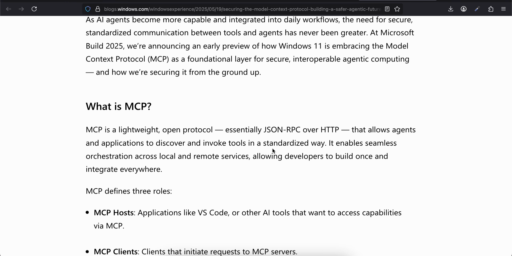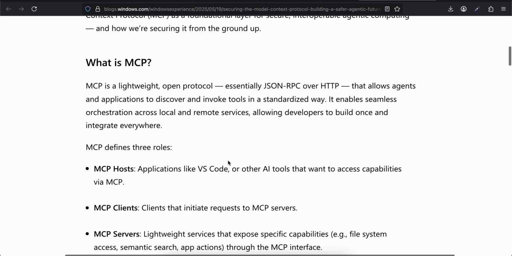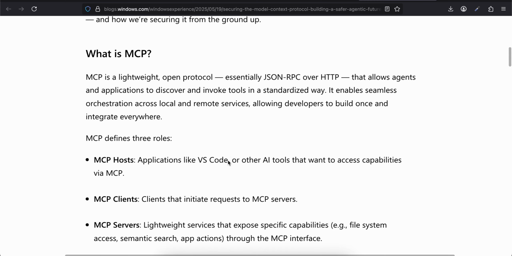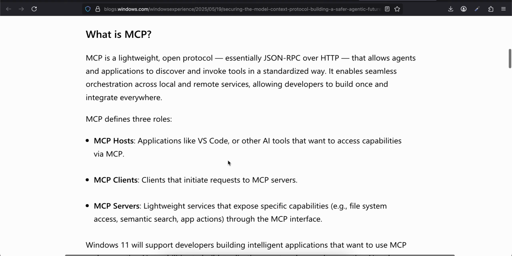What is MCP? MCP is a lightweight open protocol, essentially JSON-RPC over HTTP, that allows agents and applications to discover and invoke tools in a standardized way. It enables seamless orchestration across local and remote services, allowing developers to build once and integrate everywhere.